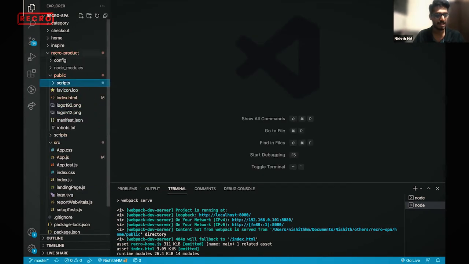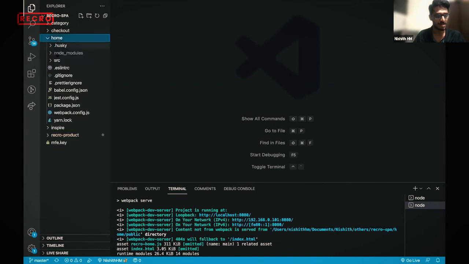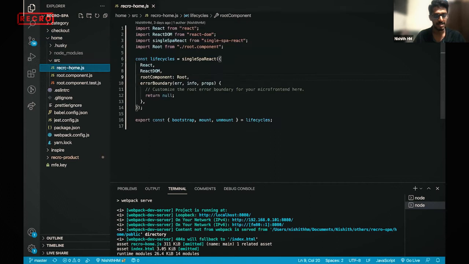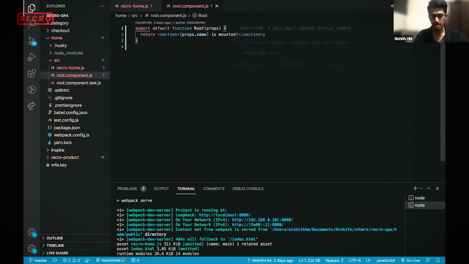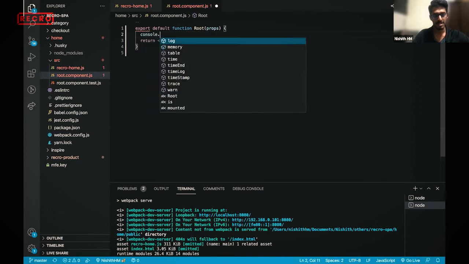So now it's like you and your product and your micro front end. Let's go inside the home and see this particular root component which is being loaded. Let's try to see the props, what it's getting.